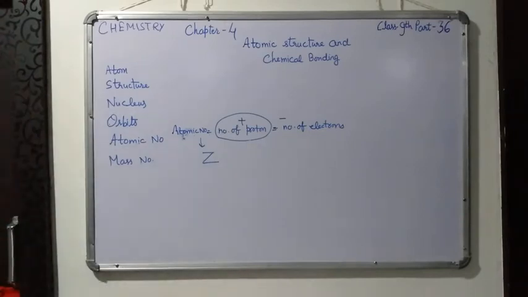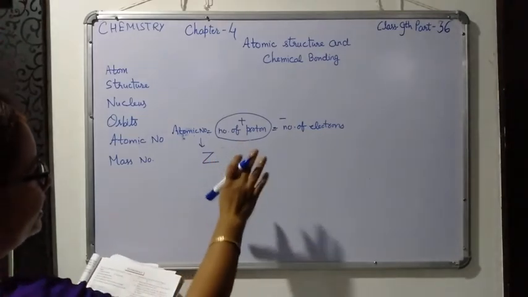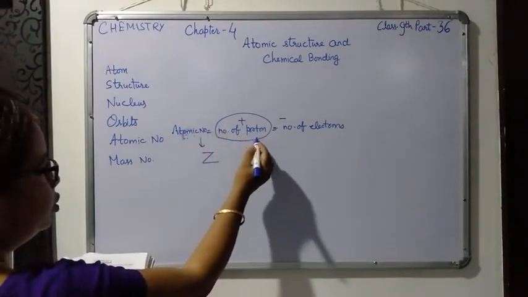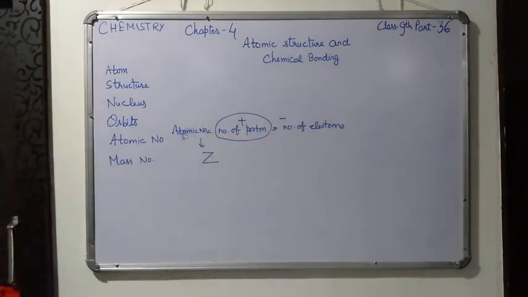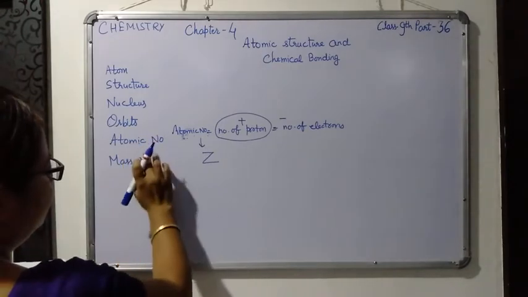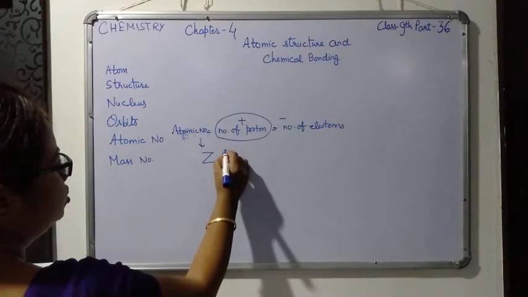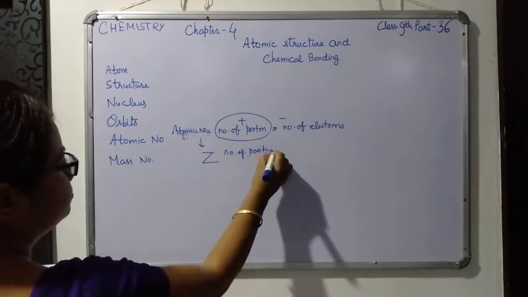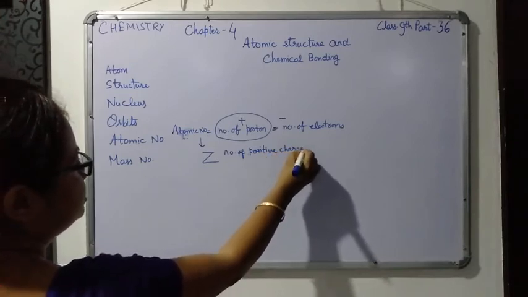The atomic number is therefore equal to the number of electrons in the atom of an element as well, since it is a neutral atom. So that is why atomic number is equal to number of protons is equal to number of electrons also. So the number of protons gives the total positive charge present in the nucleus of an atom, and with the help of this atomic number we can know the number of positive charges also.